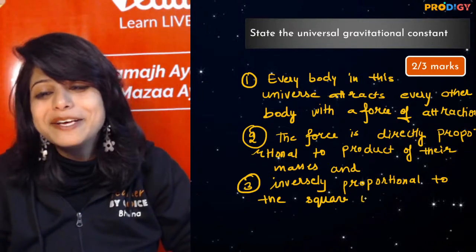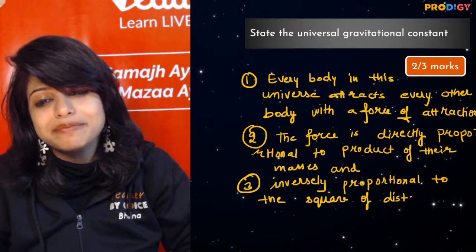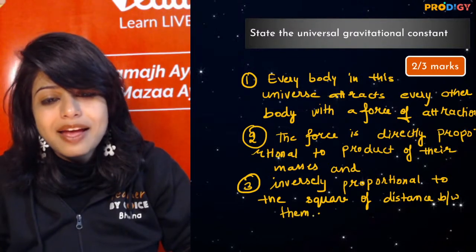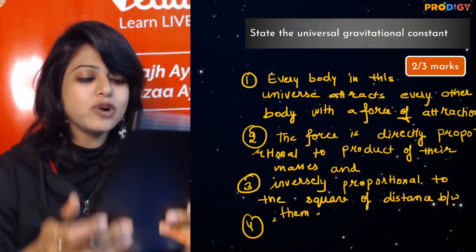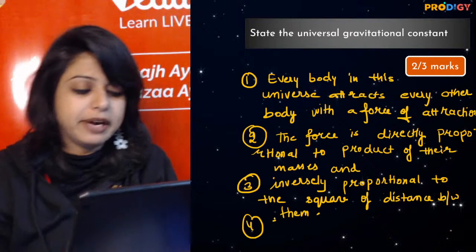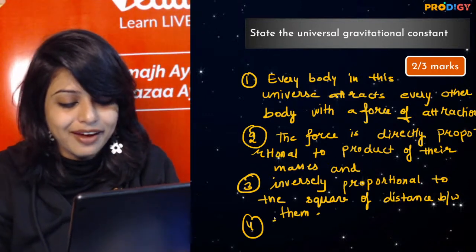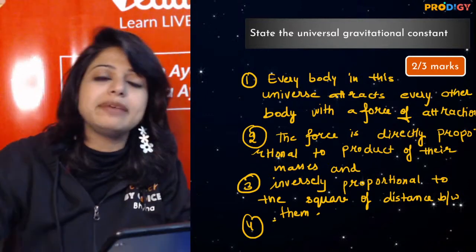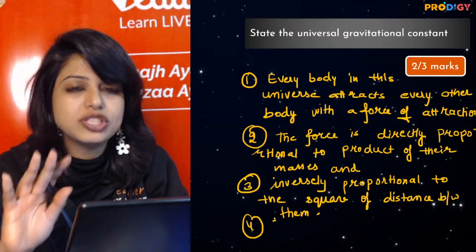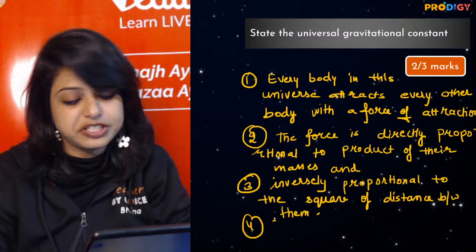Words नहीं खाने. Square of distance between them. Right, bacha party? Now tell me the fourth statement. Who is the smart kid in my class who will tell me there is a fourth statement as well? Till this time I have written the answer of 1.5 marks. Half marks is still waiting. 4 statements, half marks for each statement.